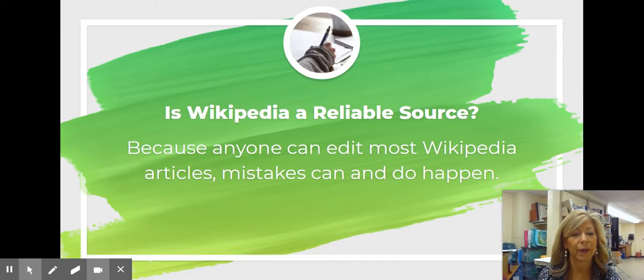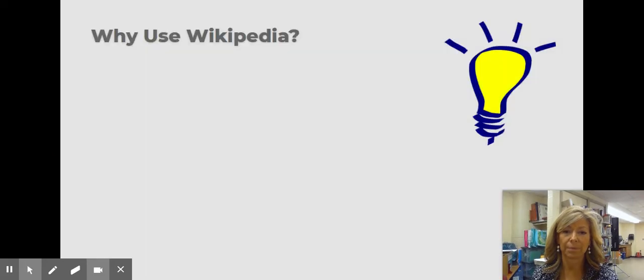Is Wikipedia a reliable source? Because anyone can edit most Wikipedia articles, mistakes can and do happen. Wikipedia does try their best to cross-reference and double-check facts, but mistakes do exist in Wikipedia.